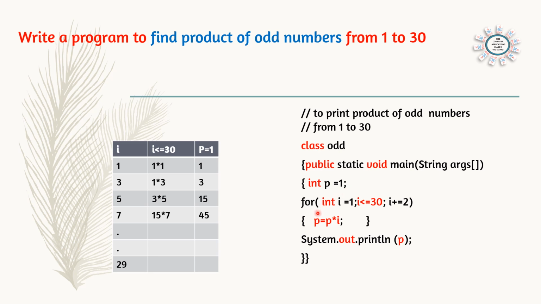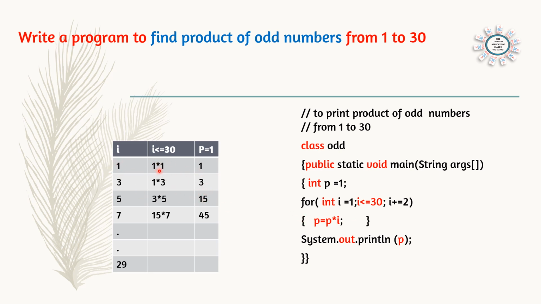And now int i is equal to 1. Starting number is 1. i less than or equal to 30. 1 to 30. That means till 29 the loop will work. i plus is equal to 2. So 1, 3, 5, 7. Here we can see 1, 3, 5, 7 up to 29. We are working, and we are not printing. So in the brace, we will not say System.out.print i. We are finding the product. So p is equal to p into i.